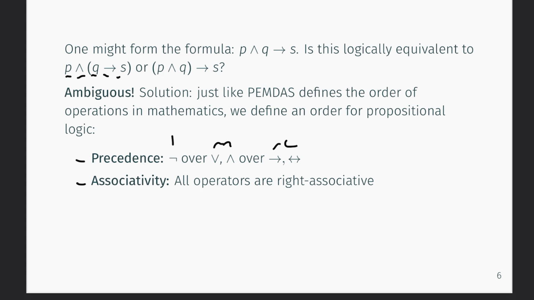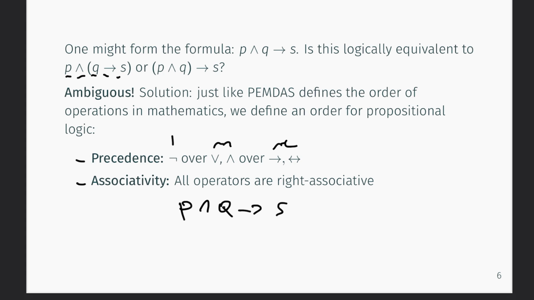So these form sort of groups, sort of levels. Negation is the strongest, then we have the level with disjunction and conjunction, then we have the level with implication and bi-implication. So let's look at an example again. So P and Q implies S, like we saw above.